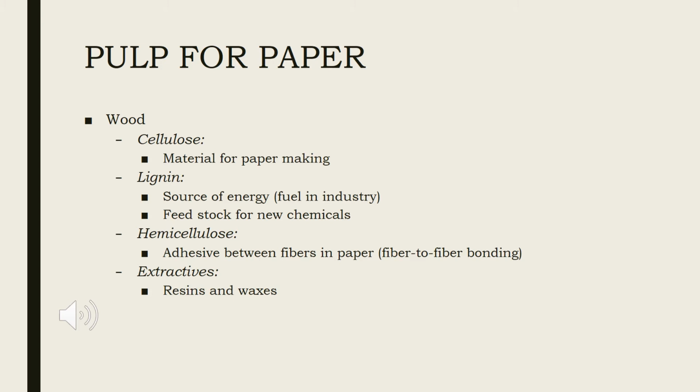Hardwoods, on the other hand, generally have shorter fibers and therefore produce a weaker paper, but one that is smoother, more opaque and better suited for printing. Both softwoods and hardwoods are used for paper making and are sometimes mixed to provide better strength and printability to the finished product.